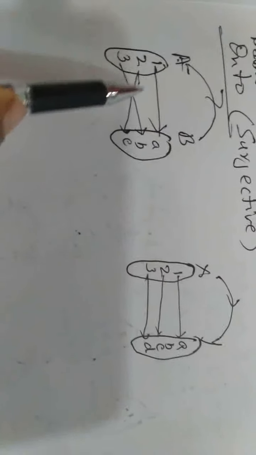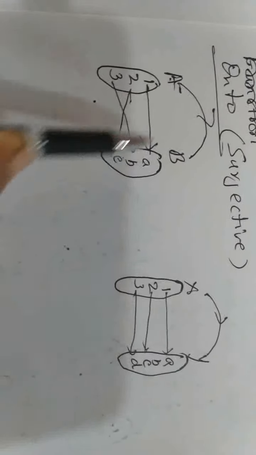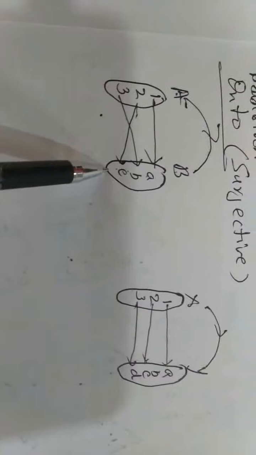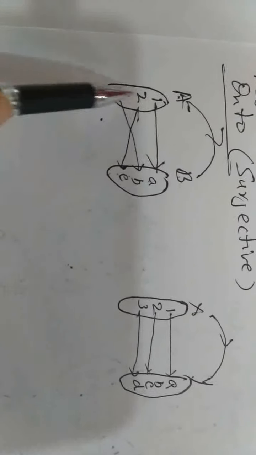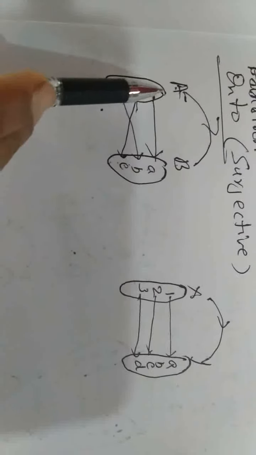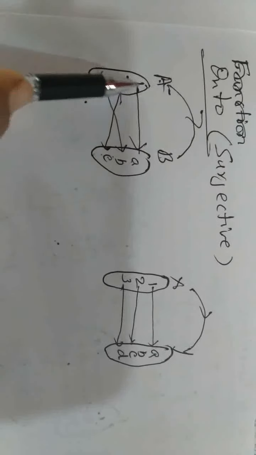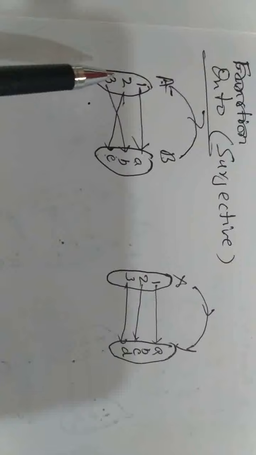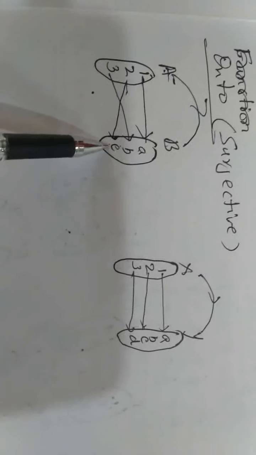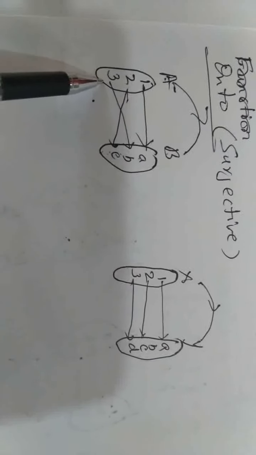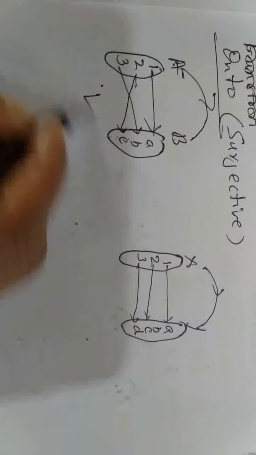Okay, leave it. But in this case, each element of set B or each element of your codomain is the image of at least one element of your set A. Each element is the image of at least one element of your domain. Codomain nalliruva ella elements galu kuda image aglebeku. Then only we say that the function is onto.